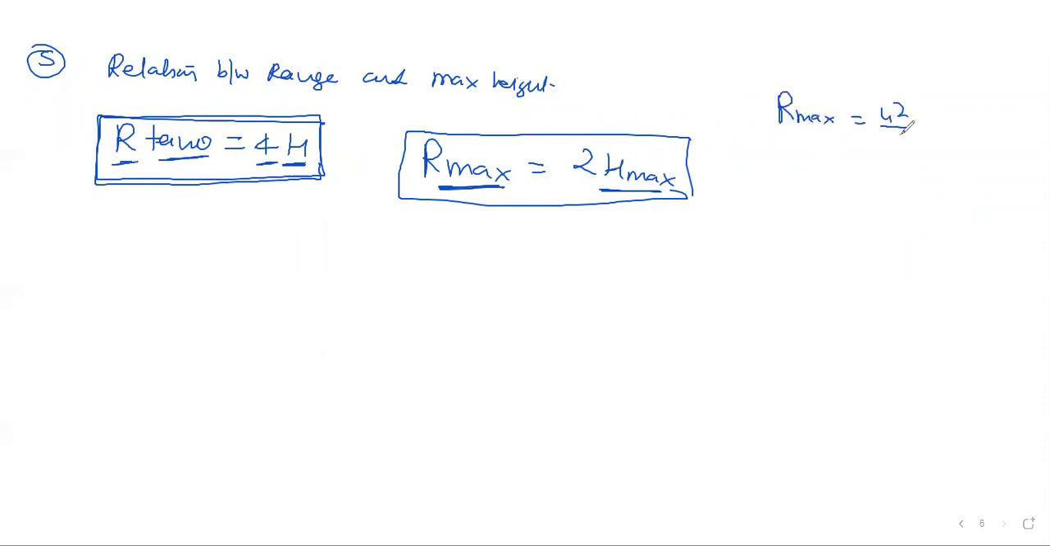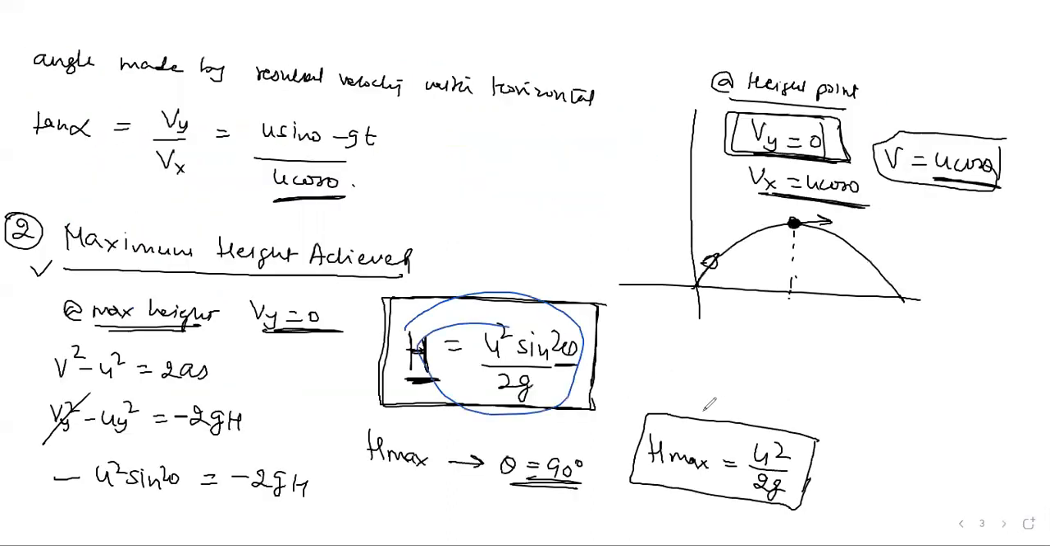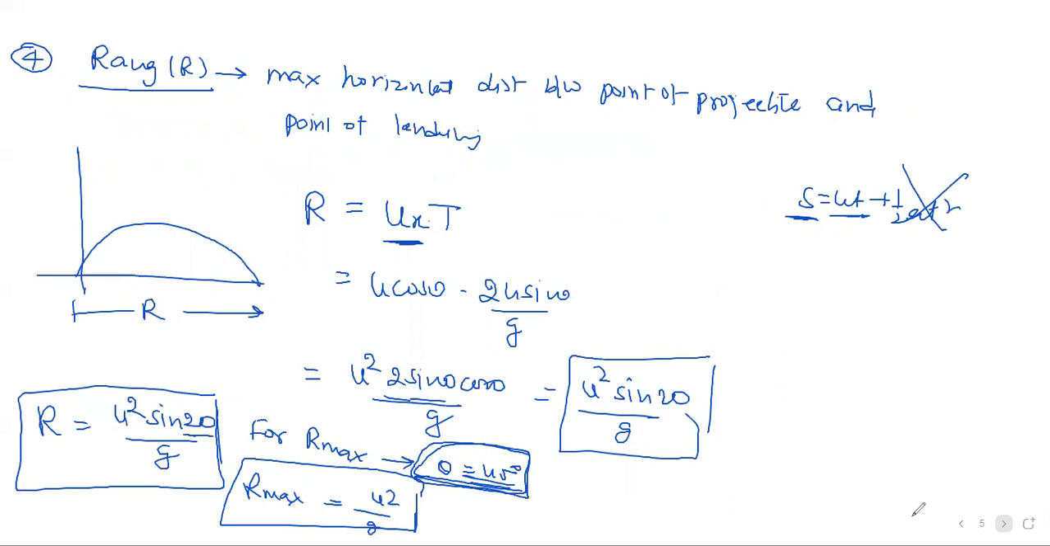You wrote u square by G. And I wrote H max, remember, as u square by 2G. Look here, I can show it. I wrote it here. Just take this formula. Yeah, this height. So for maximum height, we are making sine theta 90 degrees, and u square by 2G is coming, right? Okay, so this is the relation.